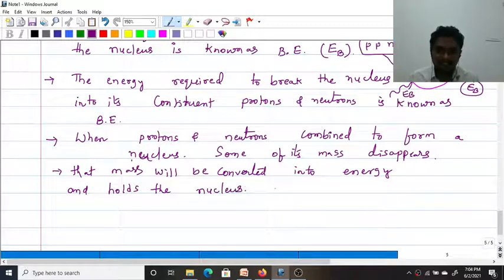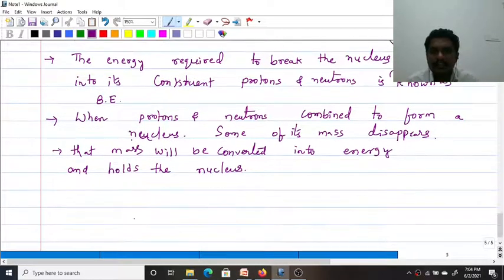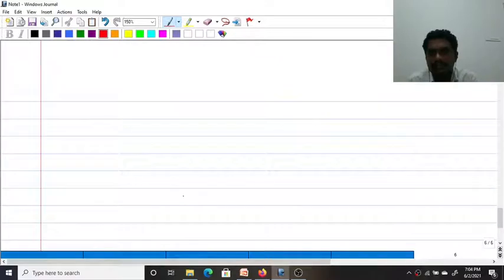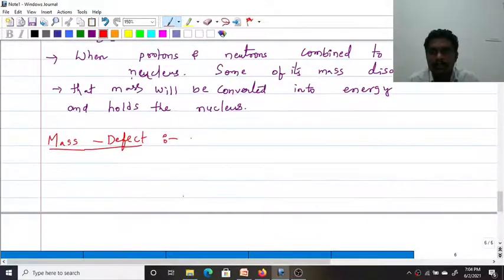So that energy is called the binding energy. And in order to write an expression for binding energy, I am introducing one more definition, that is mass defect. Mass defect is represented with a delta m symbol.